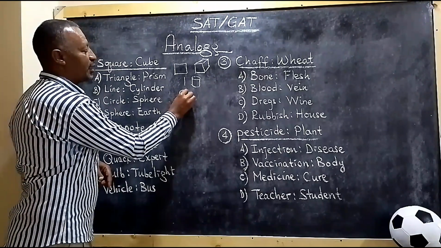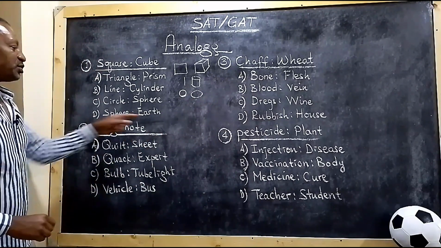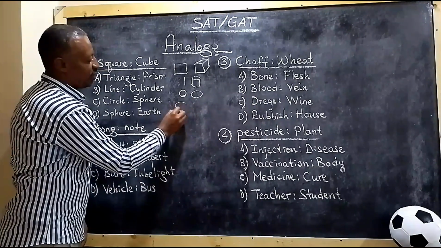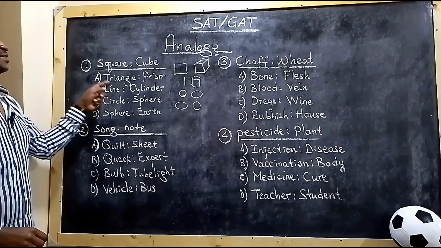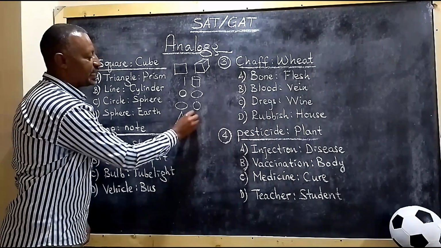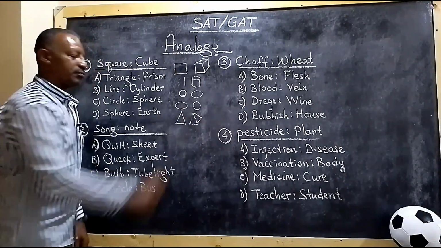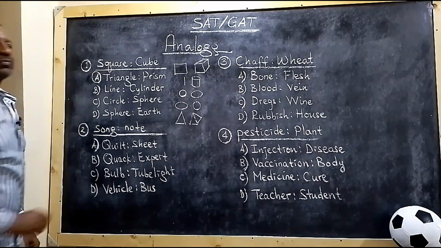What about circle, sphere? No. What about sphere, earth? No. What about triangle, prism? The answer is yes, triangle and prism.